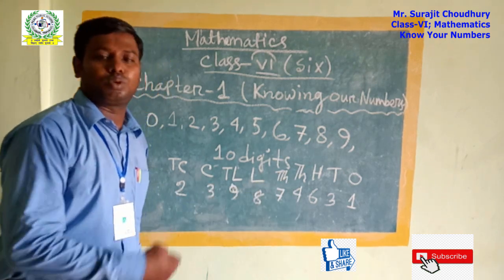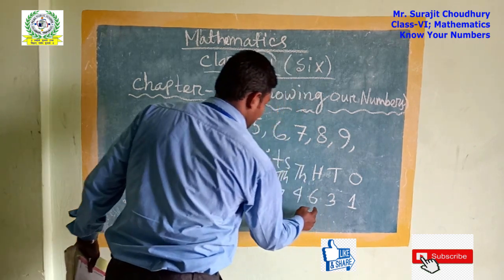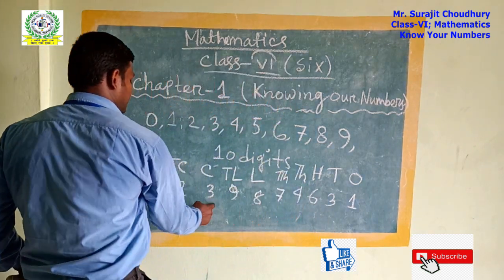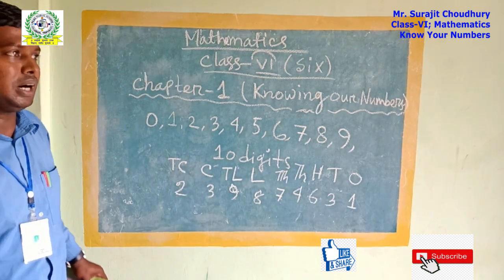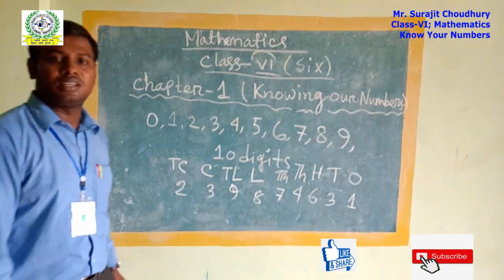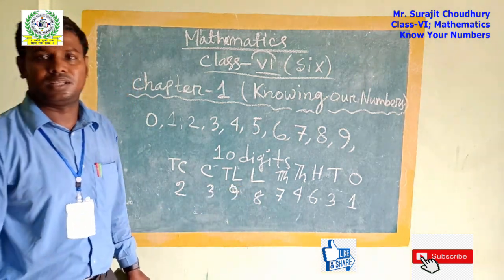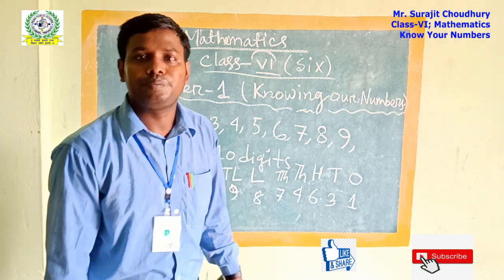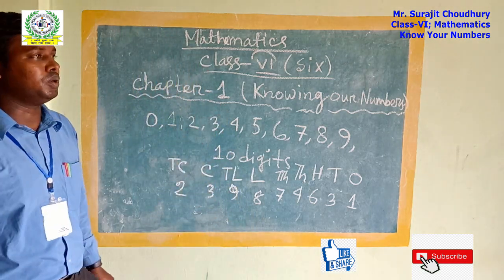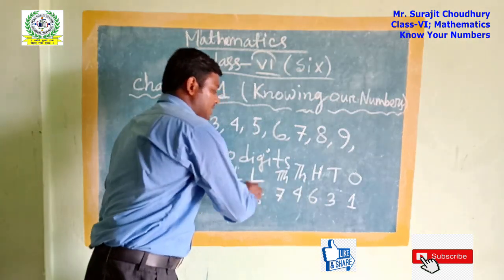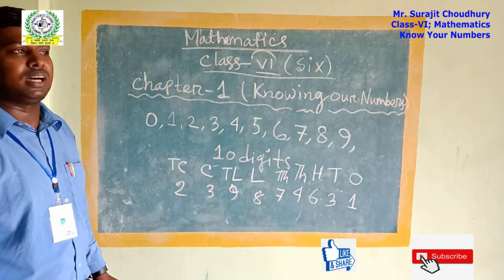Maybe the numbers are more than that also. I can count the digits: 1, 2, 3, 4, 5, 6, 7, 8, 9. So here there are 9 digits. That means it is a 9-digit number. We cannot tell it suddenly if we do not learn how to name it in the Indian place value system. So first of all, we have to place these numbers as ones, tens, hundreds.